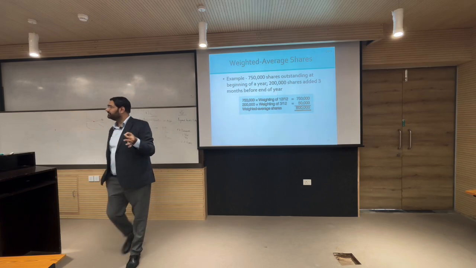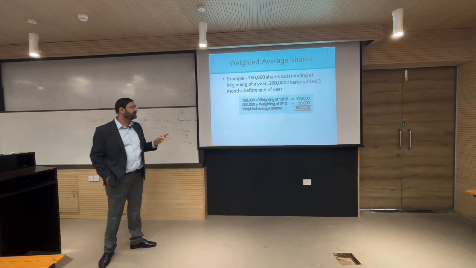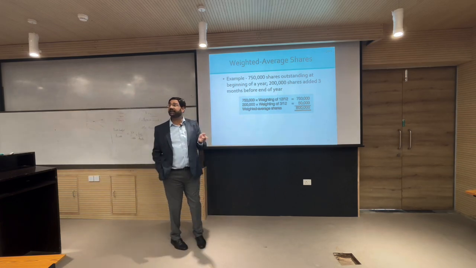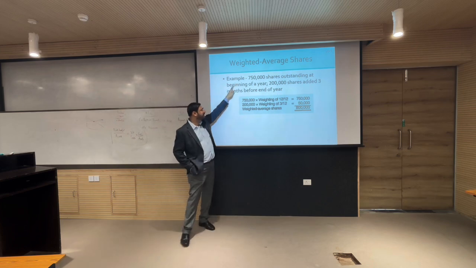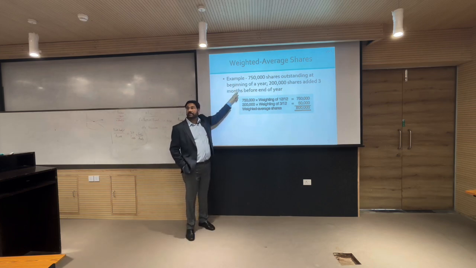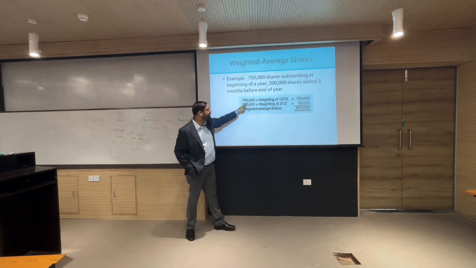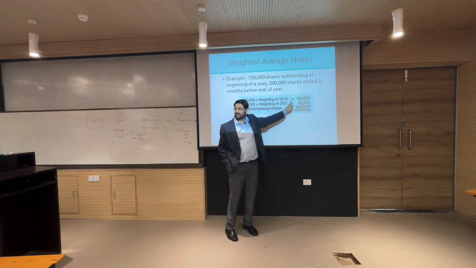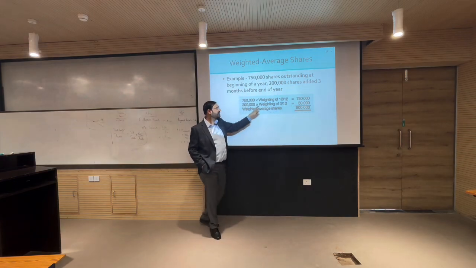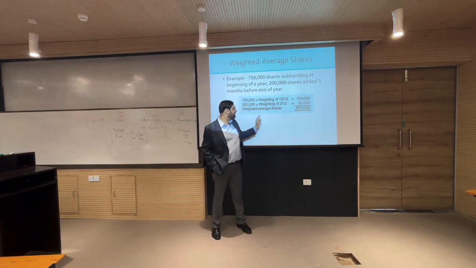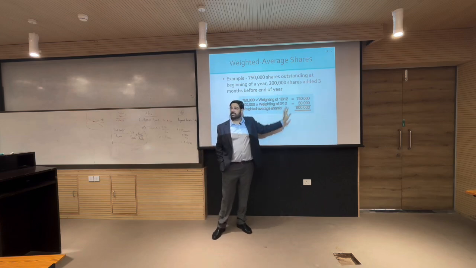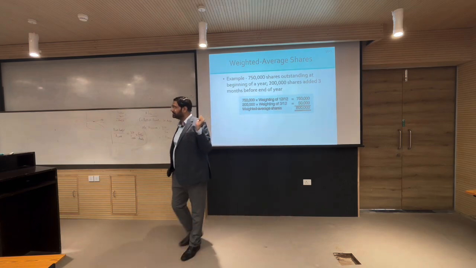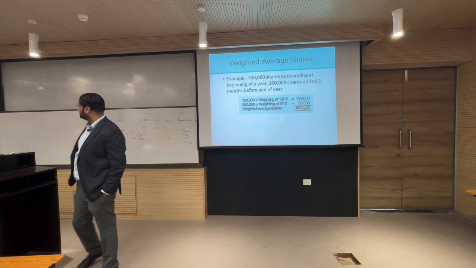But when we calculate this here, we do not take it that way, we actually go with the weighted average. So, 7,50,000 for 9 months, plus the last 3 months. So, 7,50,000 is for 12 months, while this 2 lakh is only for 3 months. So, the weighted average number of shares is 8 lakhs, you are able to see it, right. Next.